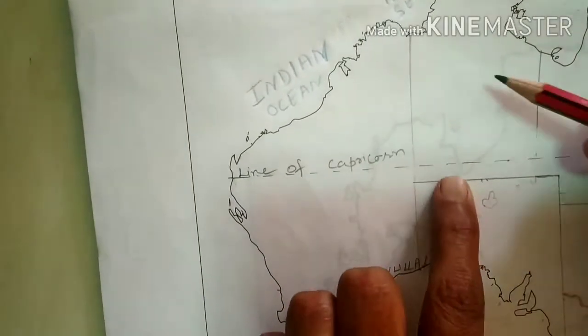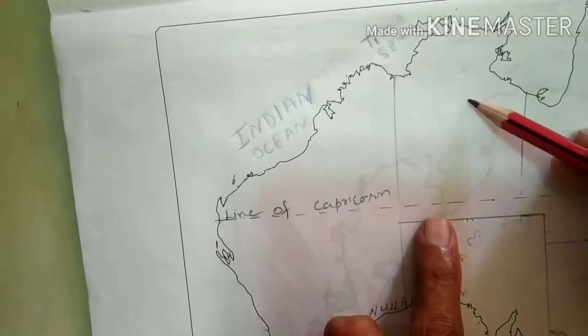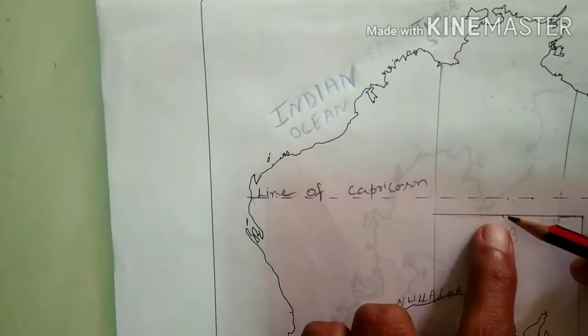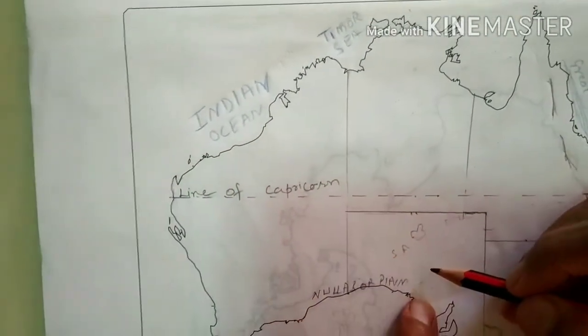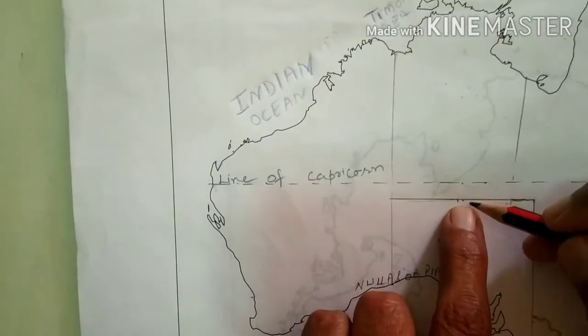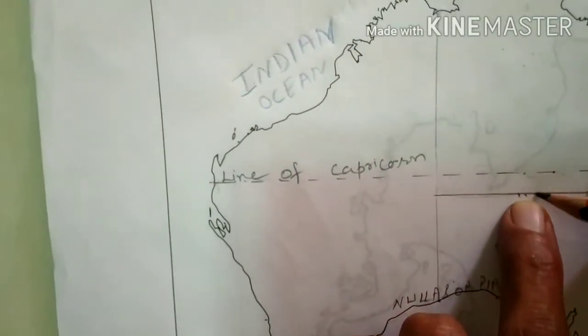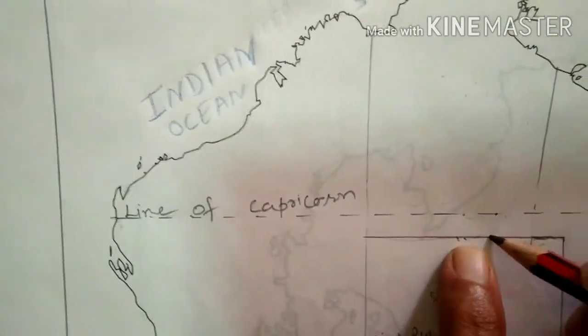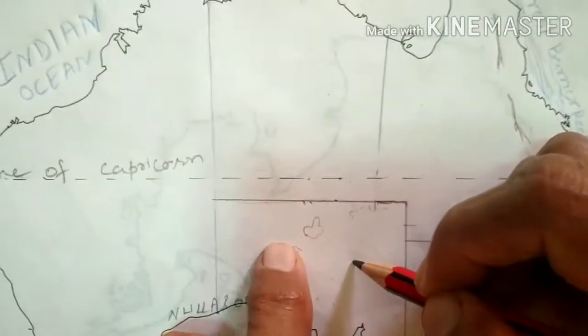When it passes through the Northern Territory, this one is all Northern Territory, but the boundary of the Northern Territory and South Australia will be down to the Tropic of Capricorn. Not too much gap, a small gap, but this is the boundary line of the Northern Territory and New South Wales.